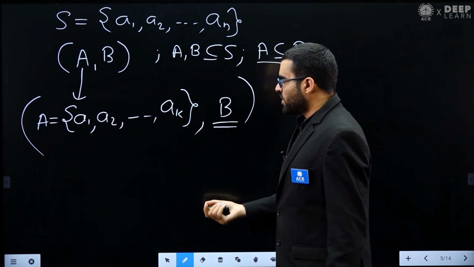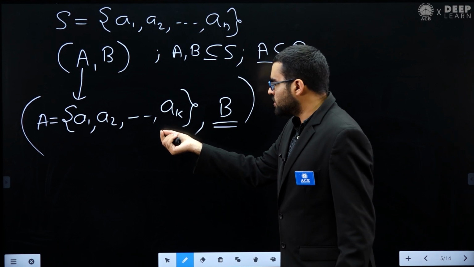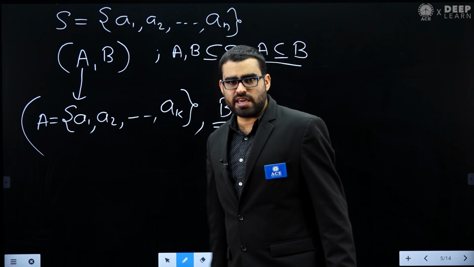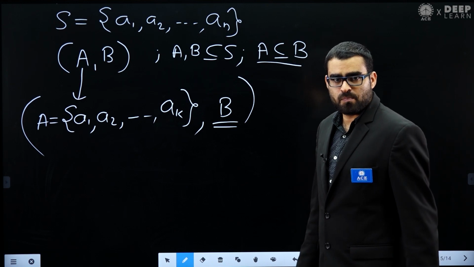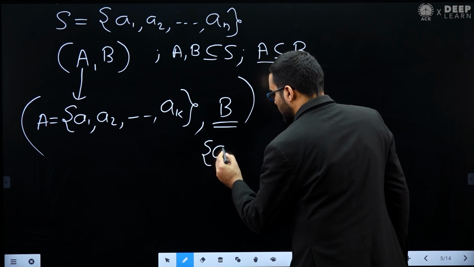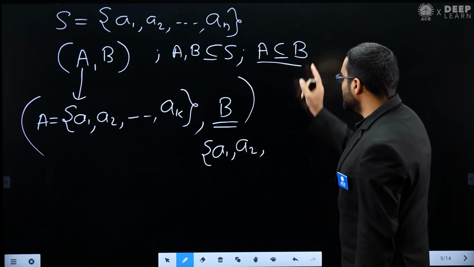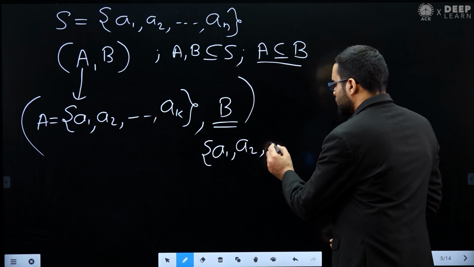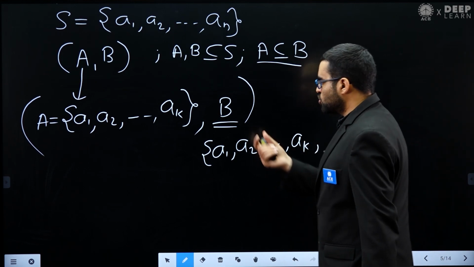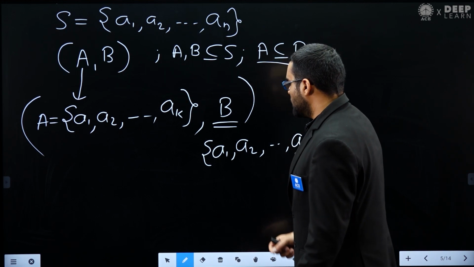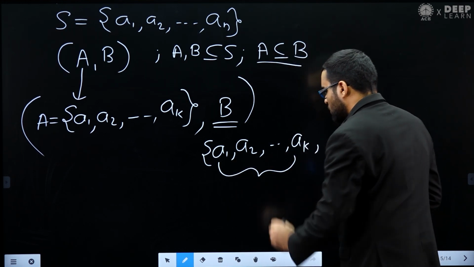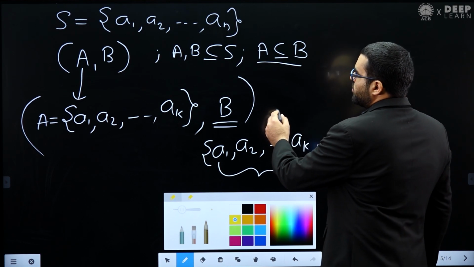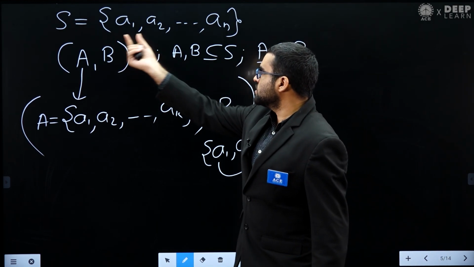What it means is that every element that we have in A, we must also have in B. For example, A1 is in A, so this element A1 should also be in B. So in this B, you should definitely have A1, you should definitely have A2, because remember B should be a superset of A. All the elements of set A must also be elements of set B. So these K elements should definitely be present in set B. But apart from these K elements, there are the remaining n minus K elements, because in the set S we have a total of n elements.